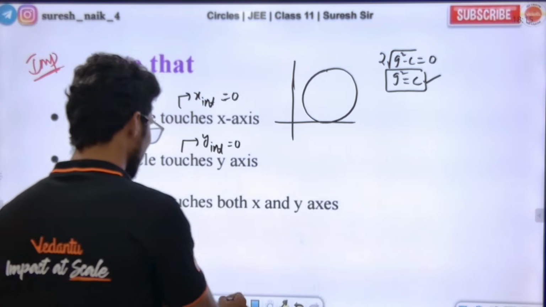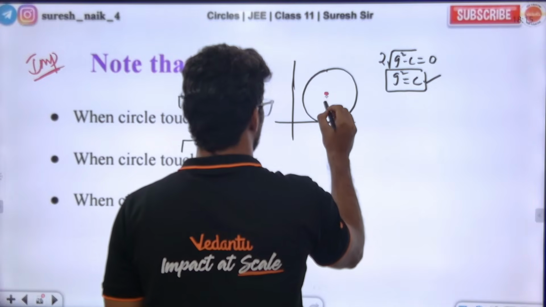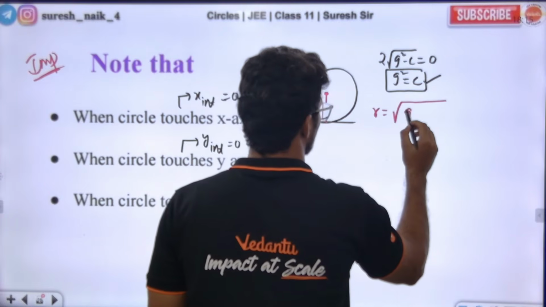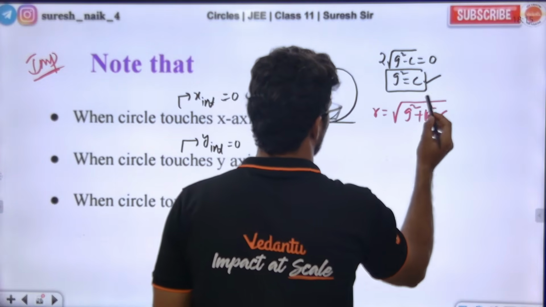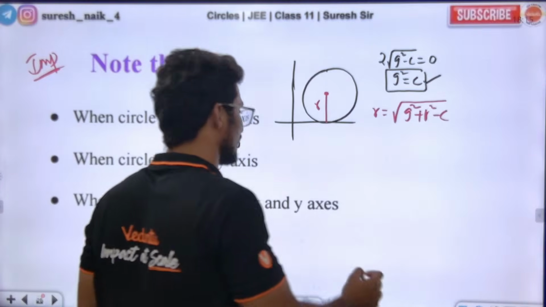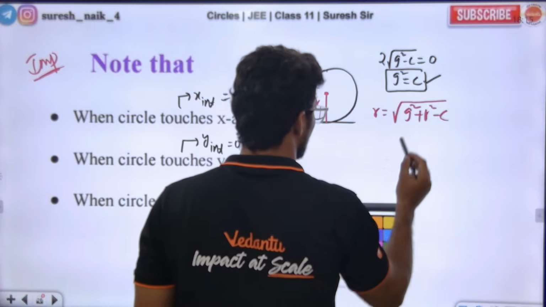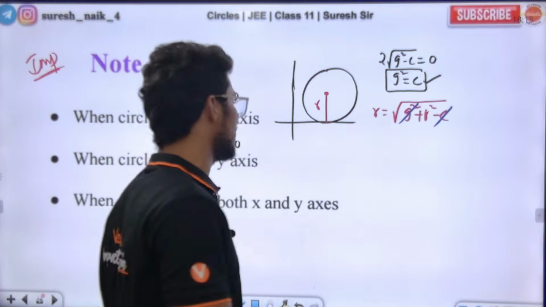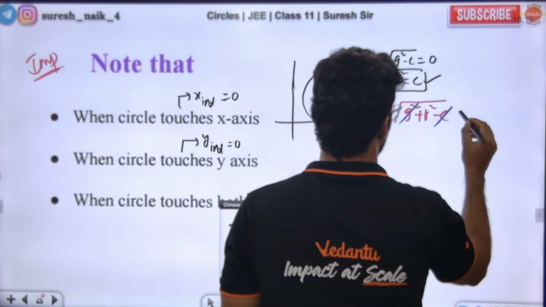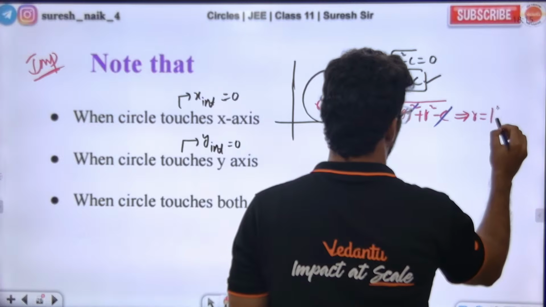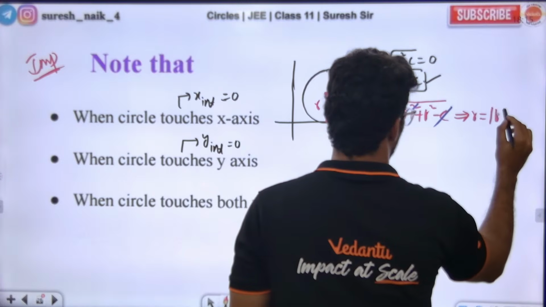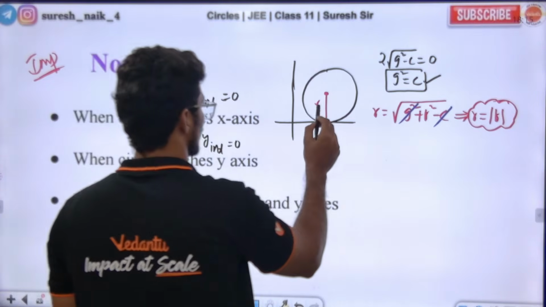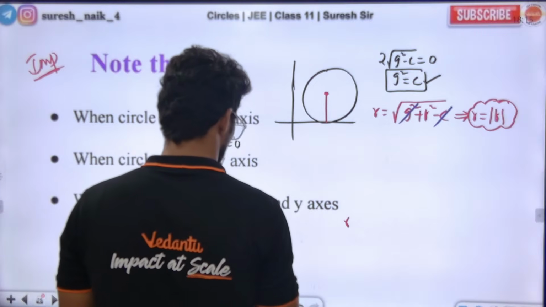What is the center here? Tell me. The center will be equal to what? This is the radius, the square root of g square plus f square minus c. When the circle touches the x-axis, g square is equal to c, so they cancel, and what am I going to get? The radius is equal to modulus of f. Radius is going to be modulus of f.